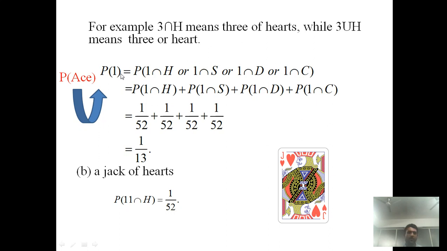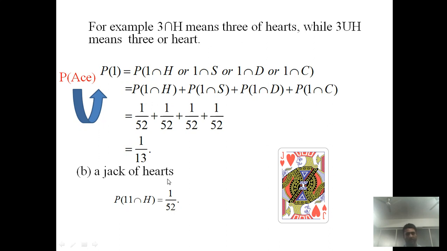So probability of S is probability of 1 intersection S, or probability of 1 intersection D, probability of 1 intersection C, and all are mutually exclusive events. So we have to use the linearity property. So it's probability of 1 intersection H plus probability of 1 intersection S, and so on, probability of 1 intersection C. And each and every card has a unique probability 1 by 52. So 4 times, so 1 by 13.